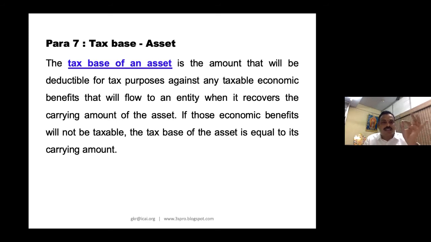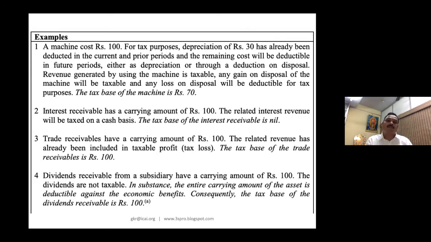Please look at this first example. As I told you, I'm going to speak about two differences: my book balance and my tax balance, as per the prescription in the tax law, the balance as per my tax provision. Let us take an asset.